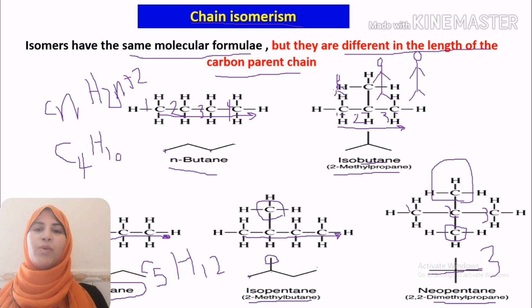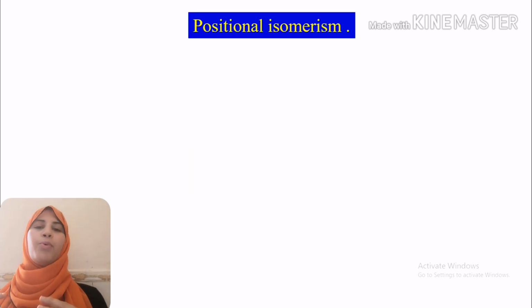Let's move to another type of isomerism: positional isomerism. If I am working in any place, if I am working hard, I will change my position. But even at the beginning and at the end, I am the same person.